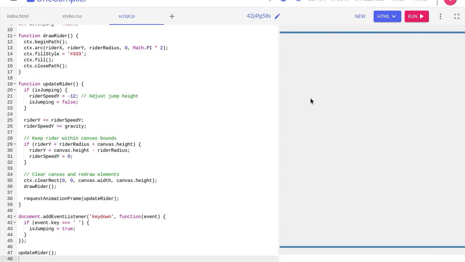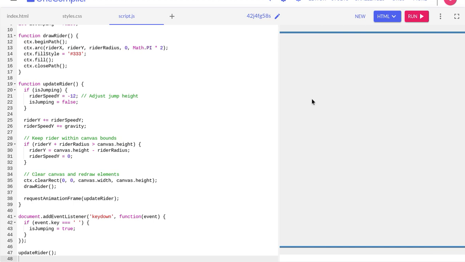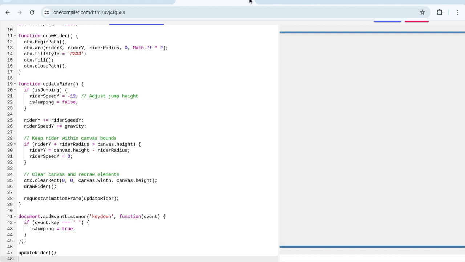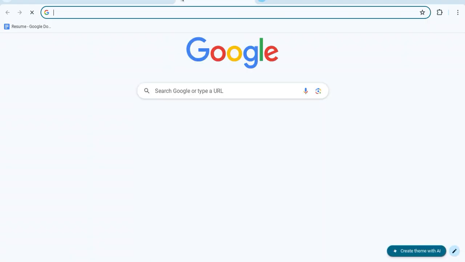See, once again, let me see. So you can see how it doesn't work again. And that's why it's so challenging to do, but it's not impossible. I'm gonna do one more thing. If it doesn't work, I'm just gonna stop.